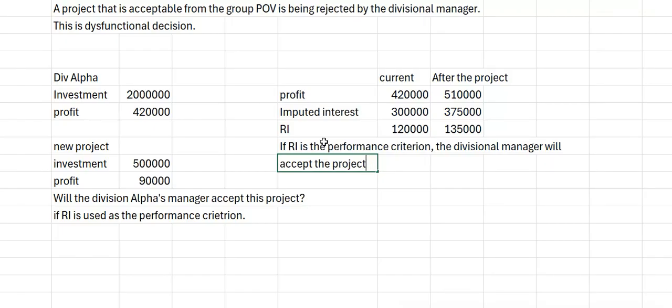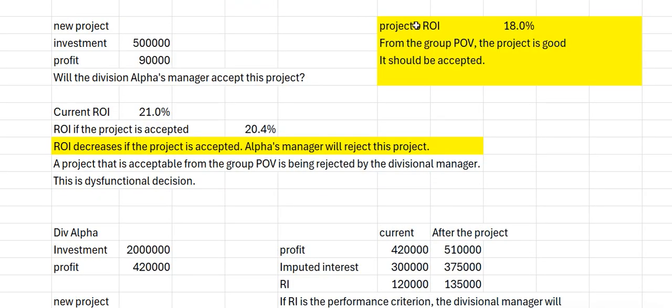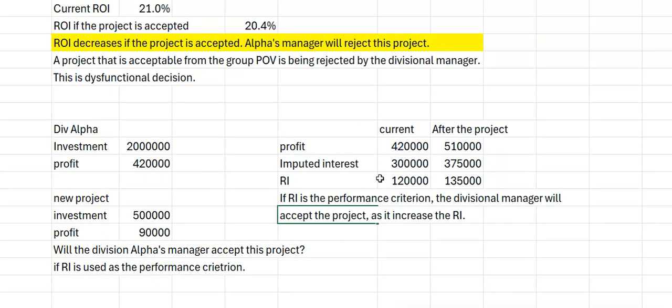As it increases the overall RI, he's going to get more bonus. And in this case, this decision is in line with the group decision because the group also likes this project. From group policy, this is a good project. So this decision is in line with the group objective.